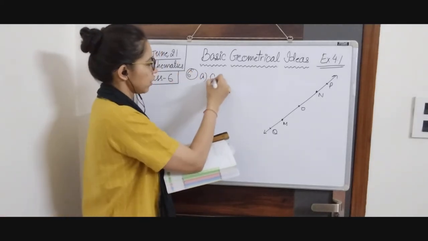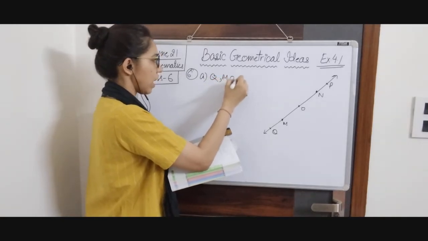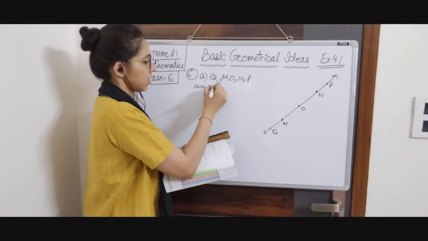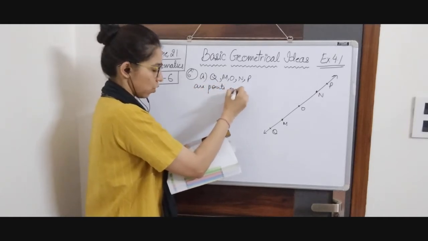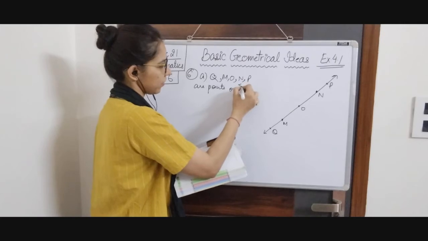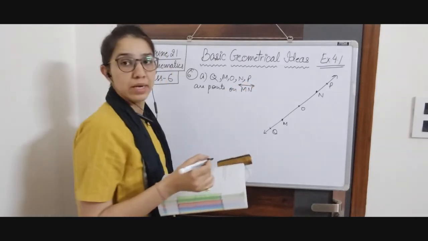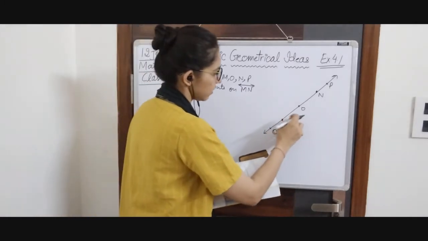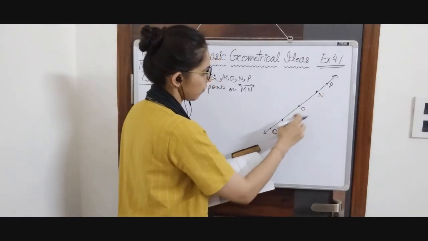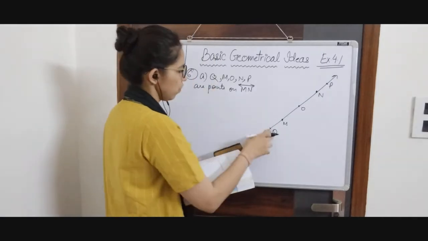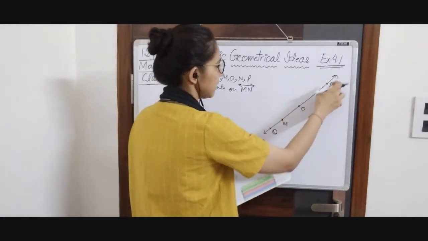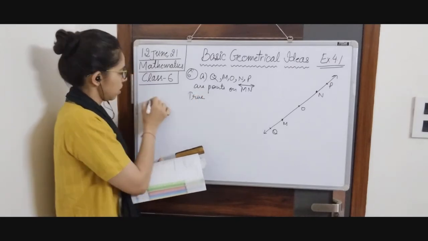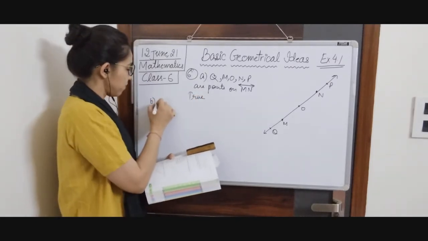First one is Q, M, O, N, P. These are points on line MN. MN is a line, so we will be putting a double-headed arrow over MN. So MN is a line. These are points on the line: Q, M, O, and P. This statement is true.